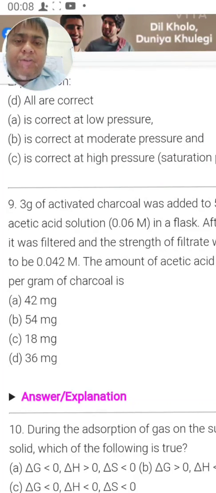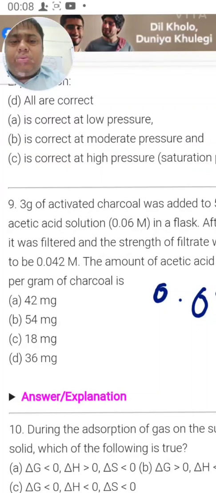First of all, we'll find out the difference in the number of moles. First, we'll find out the difference in the molarity. So the difference in the molarity will be equal to how much? 0.042 and 0.060. You have to subtract this, it will become 0.018.